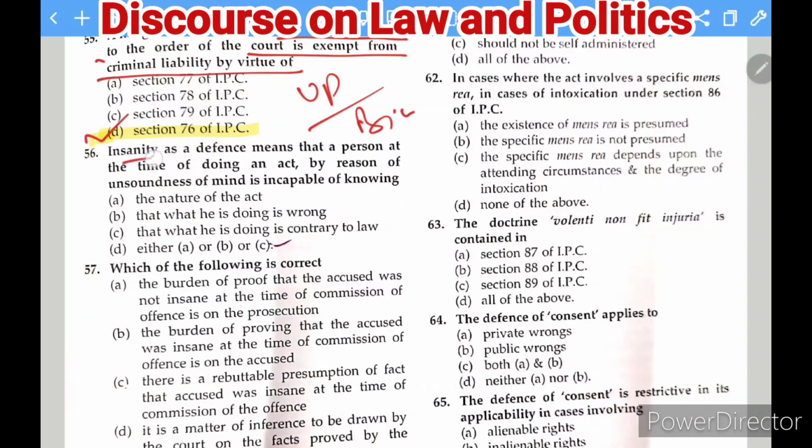Next question is here: insanity as a defense means that a person at the time of doing an act by reason of unsoundness of mind is incapable of knowing. So a person who is insane can take this defense that at the time of doing an act he was unsound of mind, because he was not capable to know the nature of the act, B, that what he is doing is wrong, C, that what he is doing is contrary to law, D, either A, B or C. So what is the right answer of this question? Please give your answer in the comment box.